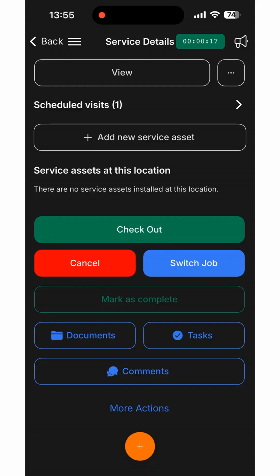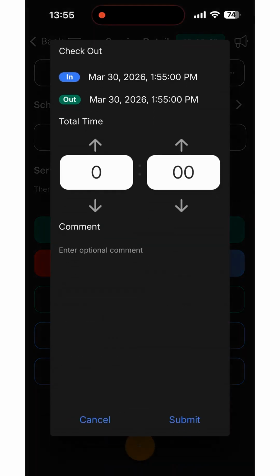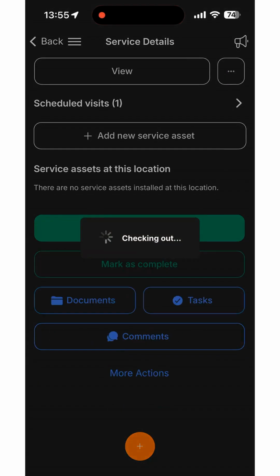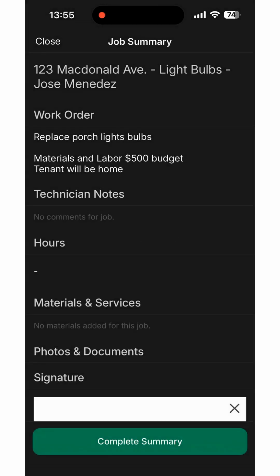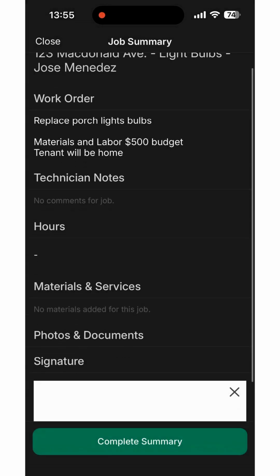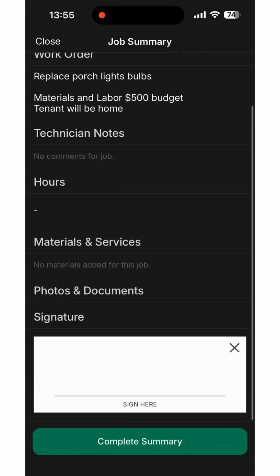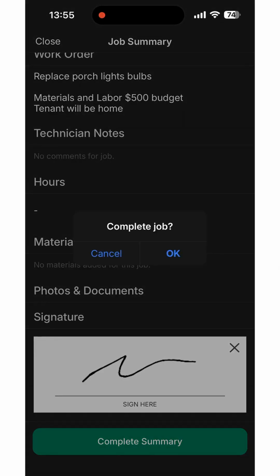When you're ready, check out of the job, and you're only marking it as completed if the job is done and you don't need to go back. But if you need to go back, or if there's more than one person dispatched to that job, you'll not mark it as completed. Once you mark the job as completed, you need to make sure you added your comments, your pictures, and any purchases if needed. And at the bottom, you'll need to sign.